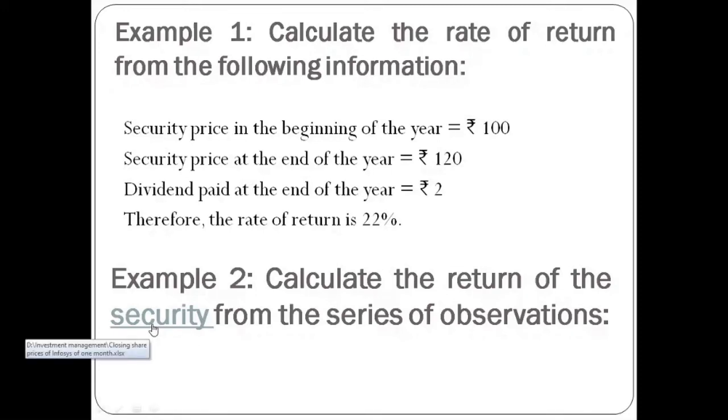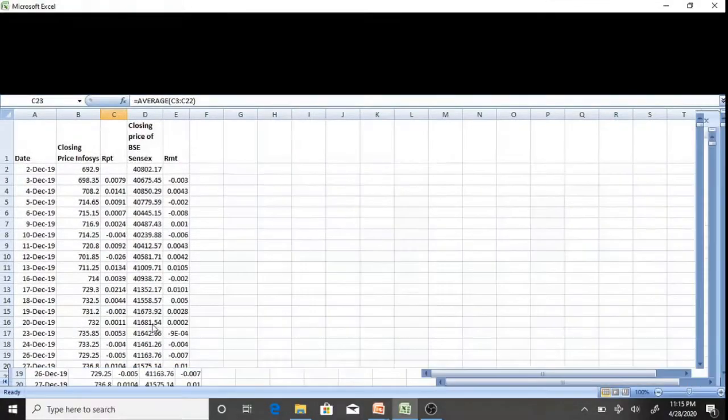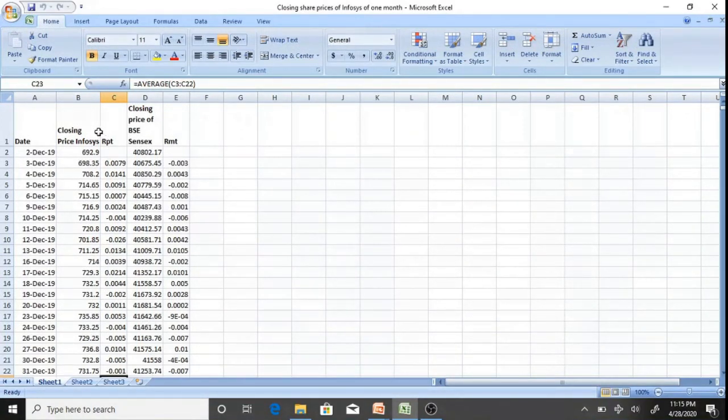Okay, now manually you can calculate return from the security, but when the observations are very large, then how to calculate return of security in an Excel format? Now please see this is the Excel file. Here I have taken the closing prices of Infosys and closing prices of BSE Sensex. So now here the BSE Sensex is known as a market index, so that is treated as a benchmark for comparison. Okay, so I have taken 1 month figure, that is 1 month closing prices from 2nd December 2019 to 31st December 2019. So these are closing prices of Infosys.